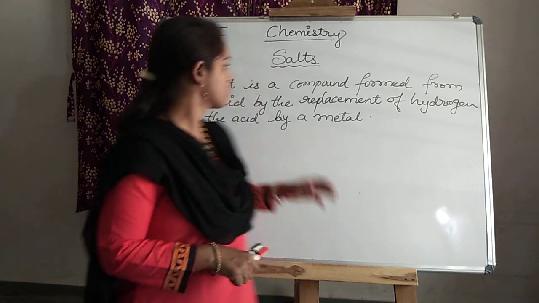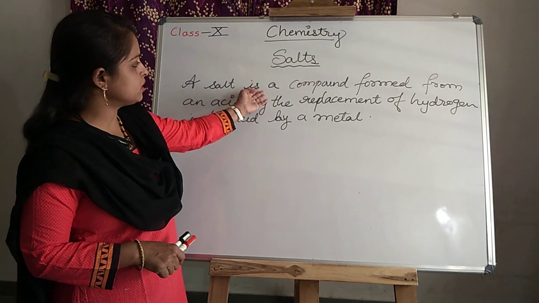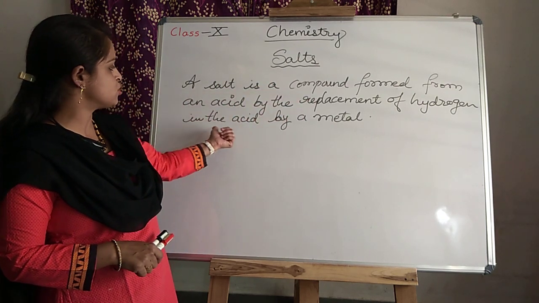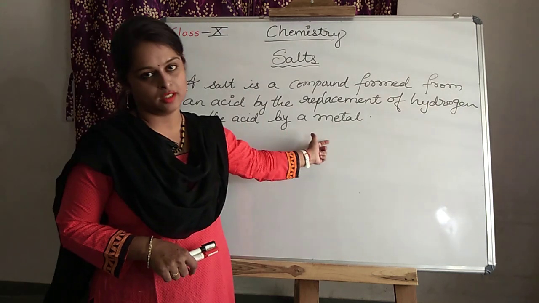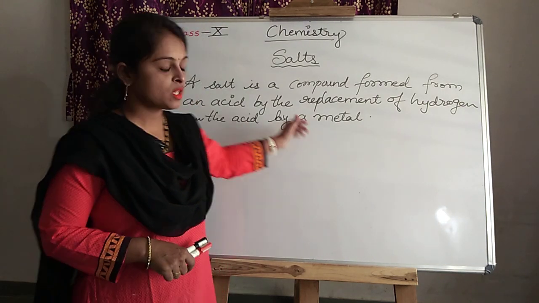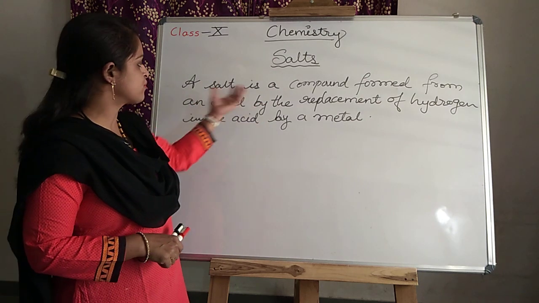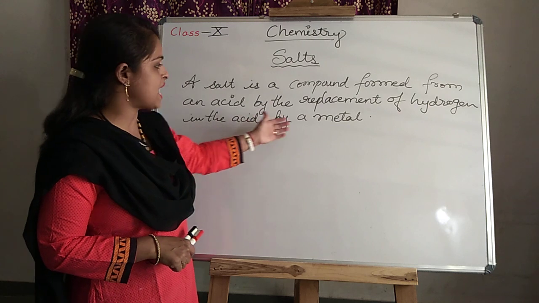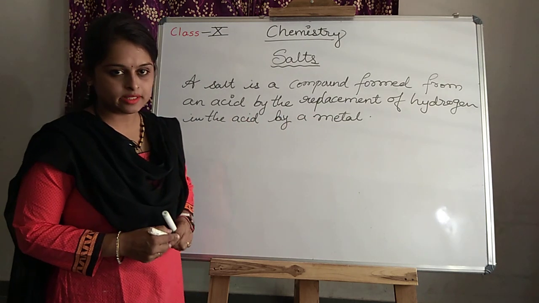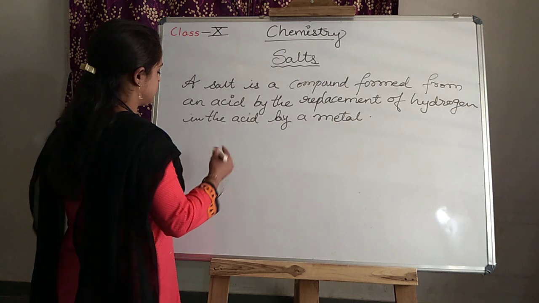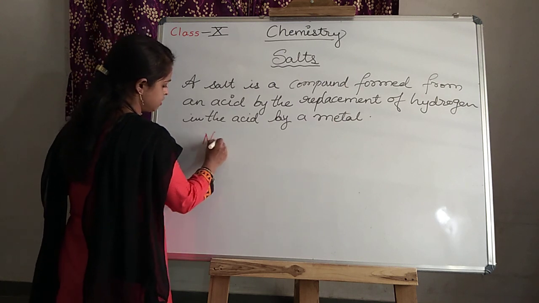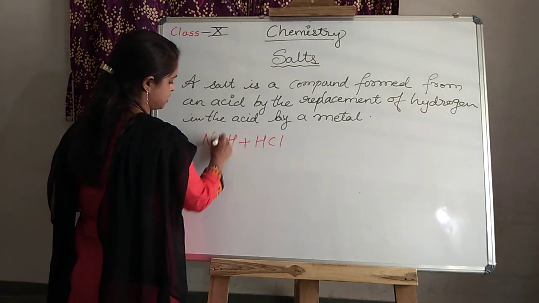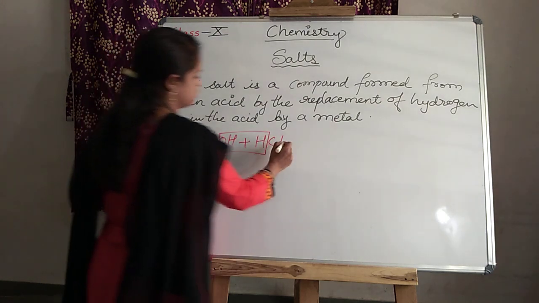in this topic. A salt is a common compound formed from an acid by the replacement of hydrogen in the acid by a metal. See, this is a compound which is formed from an acid by the replacement of hydrogen ion from the acid by the metal. Is it clear? We studied that. Take the strong base, NaOH plus HCl, what do they form?